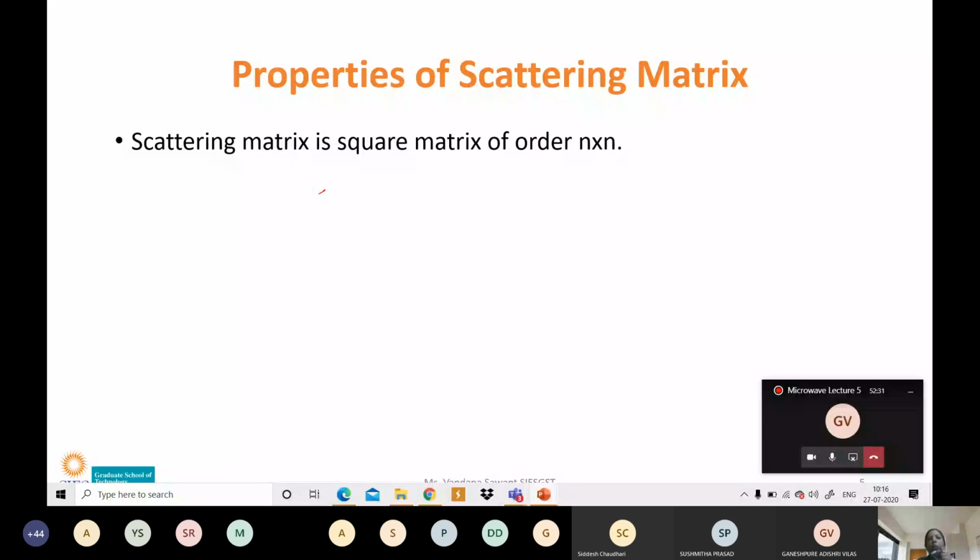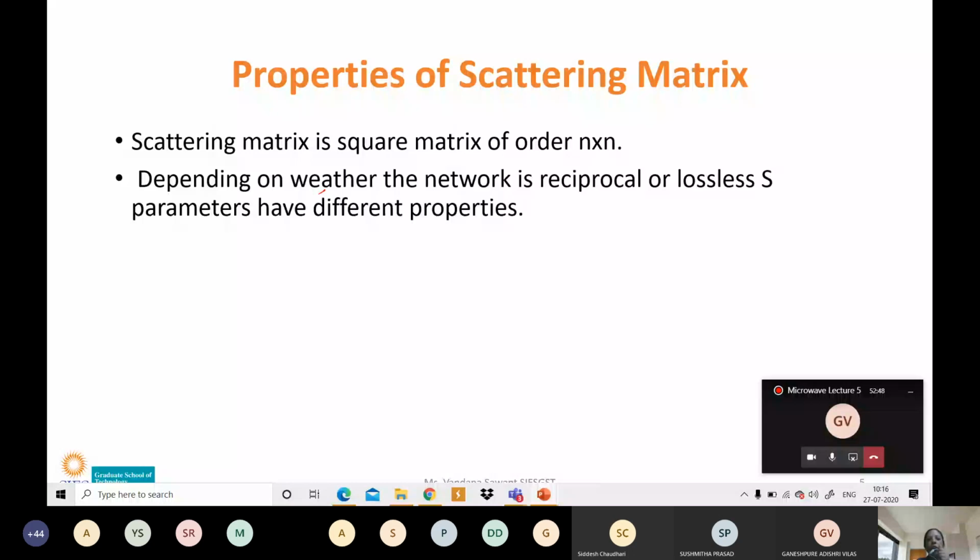Now, the first property is required to write the scattering matrix for any number of ports of the network. Then the second property says that depending upon whether the network is reciprocal or lossless, S parameters have different properties. Then first of all, we must see what we mean by a reciprocal network. What do you mean by a reciprocal network?